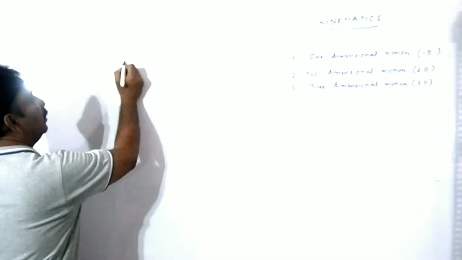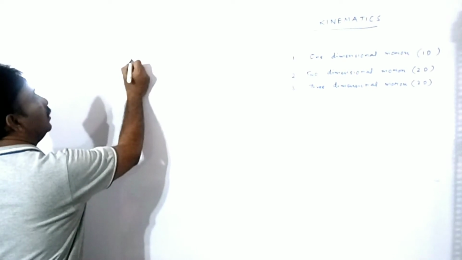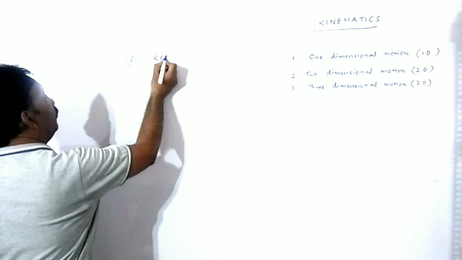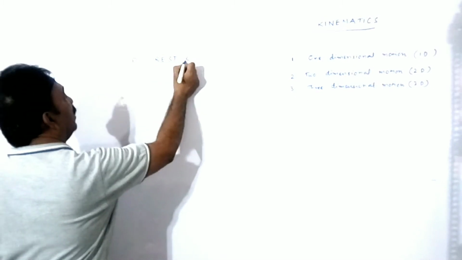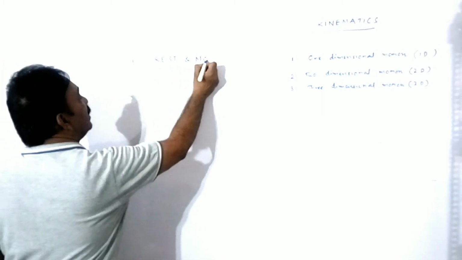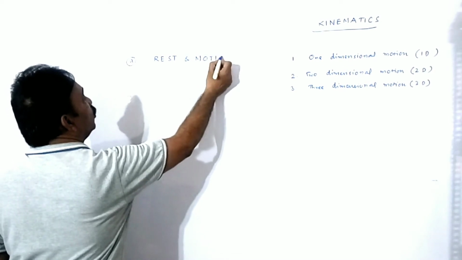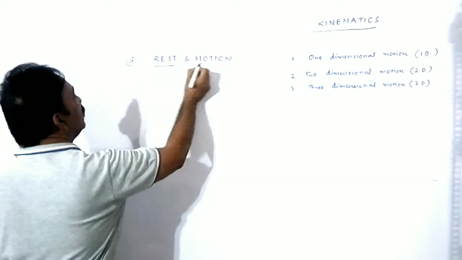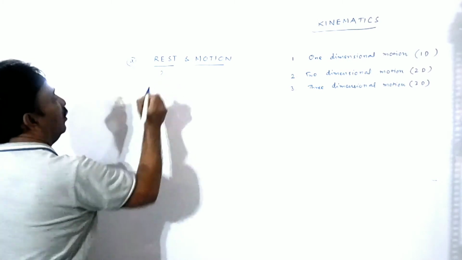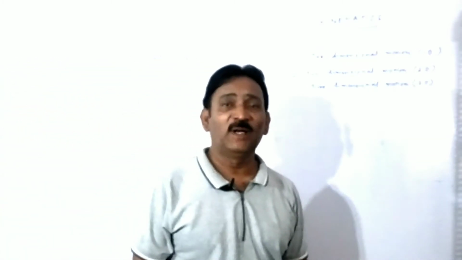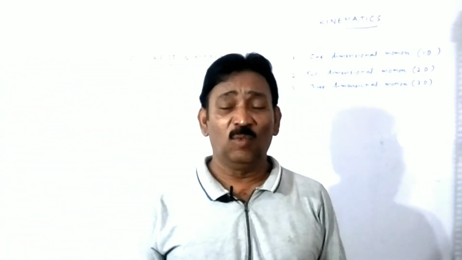in kinematics. The first set of terms, I'm calling it as A. It is rest, and the second set is motion. These two things are very important. First of all, you have to understand what rest is. What is rest?